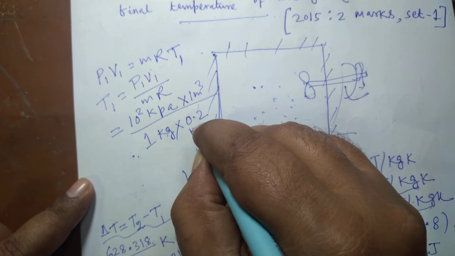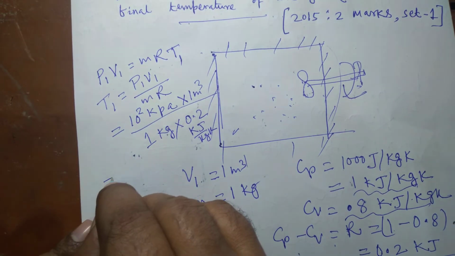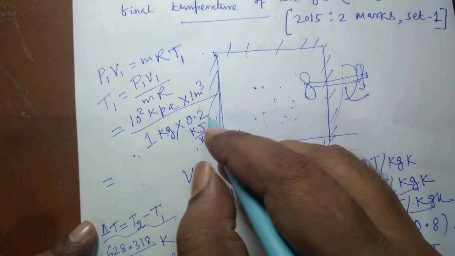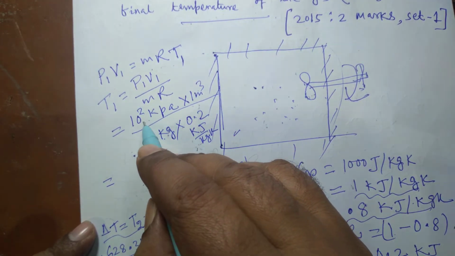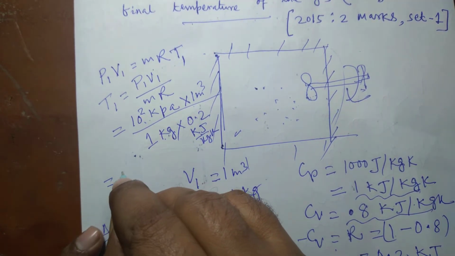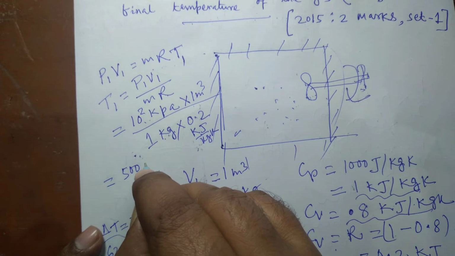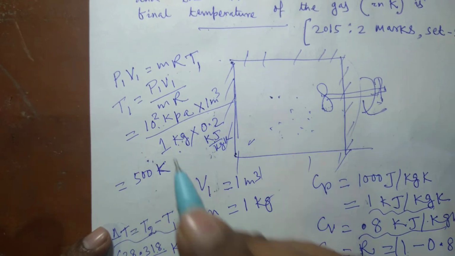So T1 will come out to be 100 divided by 0.2, every other thing is 1. 100 divided by 0.2 will be 500 Kelvin. So T1 is 500 Kelvin.